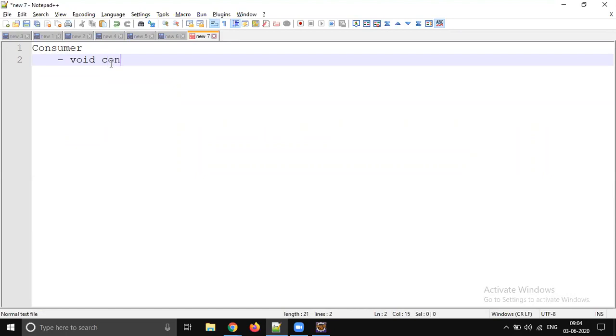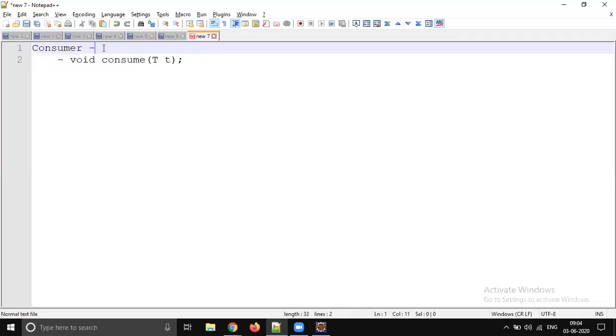It takes a parameter of type T, which can be anything, and it's a functional interface present inside the java.util.function package. So you have to provide the implementation for this consumer.